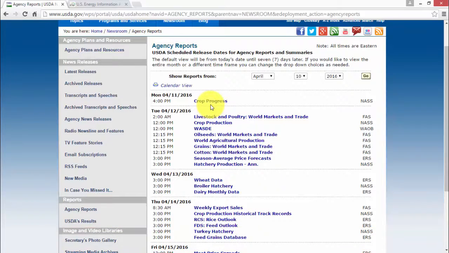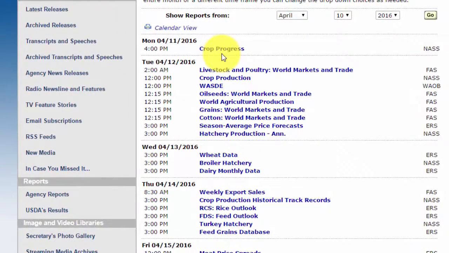How to use it? Every time you see any of these reports in the calendar, you should be ready for a highly volatile market. So wait for the market to go upside or downside. The most profitable strategy for such a situation is to open a trade in the same direction as the market goes in the first few seconds after any of these reports is released. For every report you see a certain time when it is going to be published. This is Eastern Time, New York time, don't forget about it.